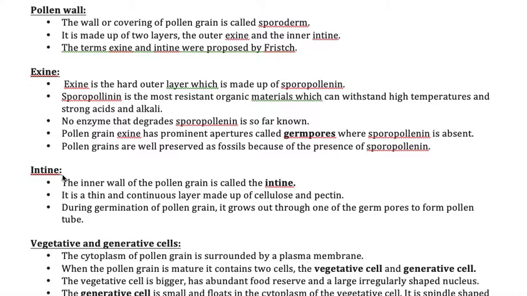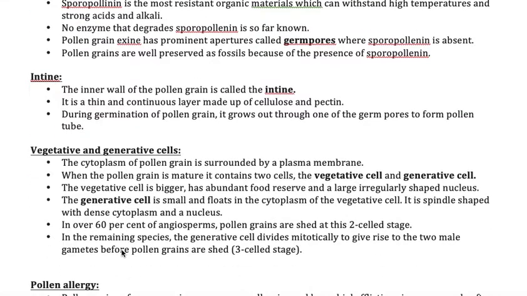Now, the intine is the innermost layer, as I clearly mentioned. It is not a discontinuous layer like the exine. It is a continuous layer, and it helps in the formation of the pollen tube under the guidance of the vegetative cell. That is the reason the vegetative cell is also called the tube cell. The vegetative cell is a nutritive cell, which stores a lot of storage material. The generative cell behaves like a male gamete once it undergoes mitosis. This is all about the structure of the pollen grain.